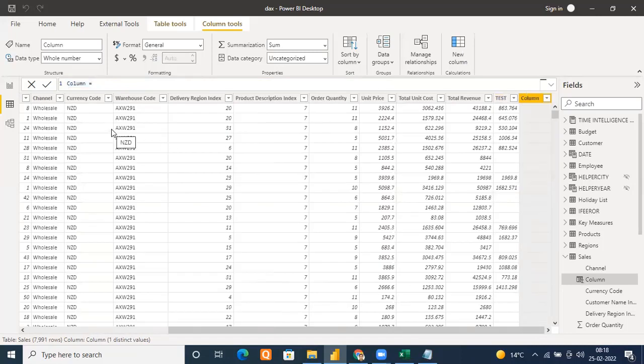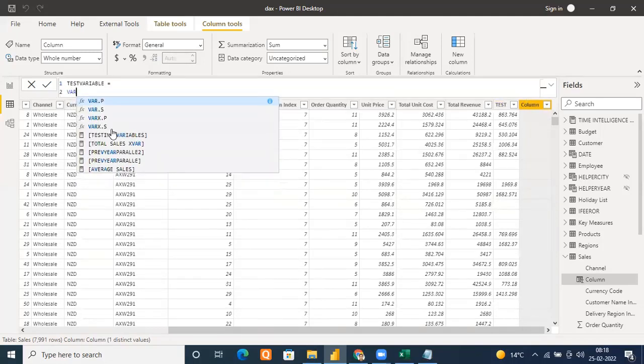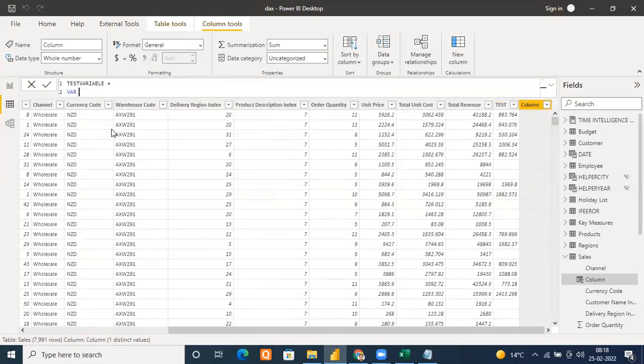Okay, I'm going to say test with variable equals to, I'm going to say C, variable, whatever name I want to give. Suppose I'm going to say difference, diff, equals to what? What we mentioned, remember everyone?